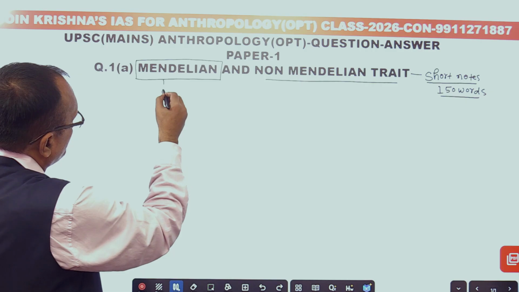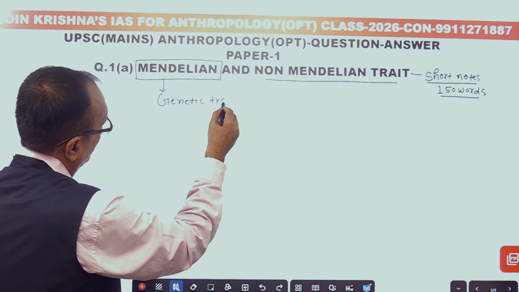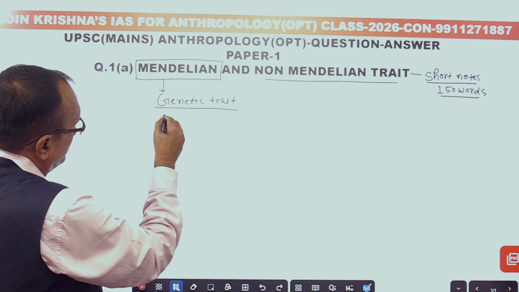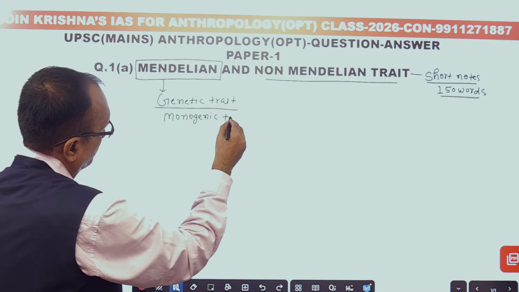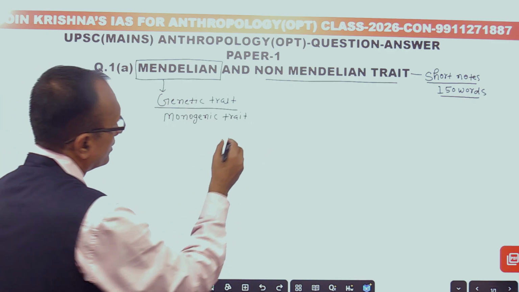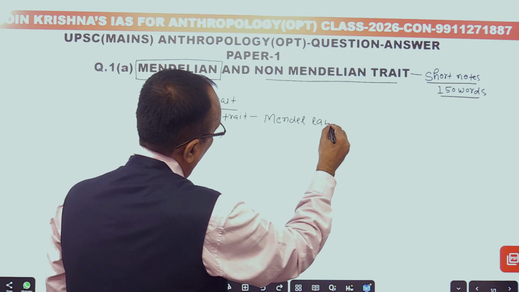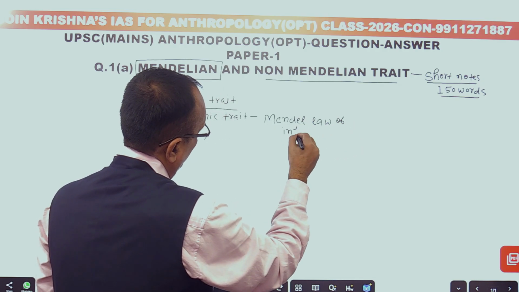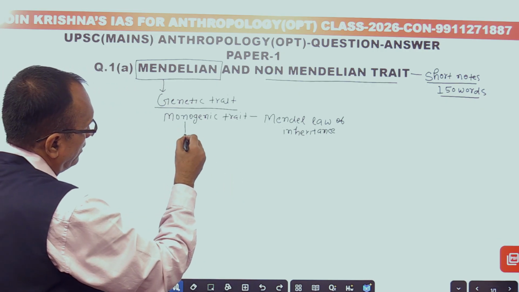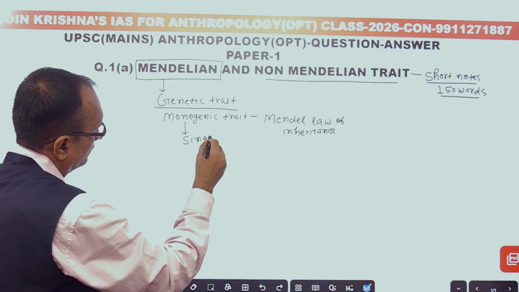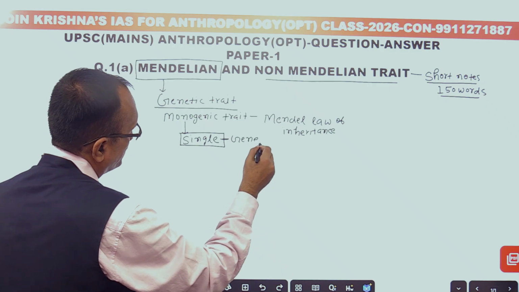A Mendelian trait means a genetic trait, that is a monogenic trait, and that trait follows Mendel's law of inheritance, that is, a trait that is controlled by a single gene, determined through a single gene.